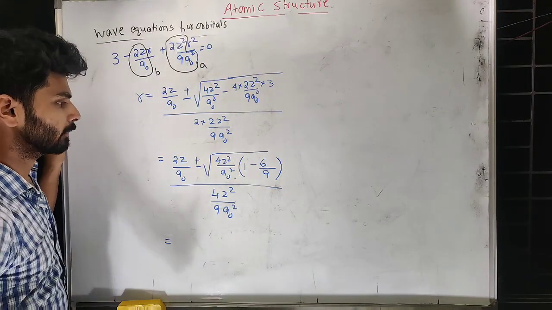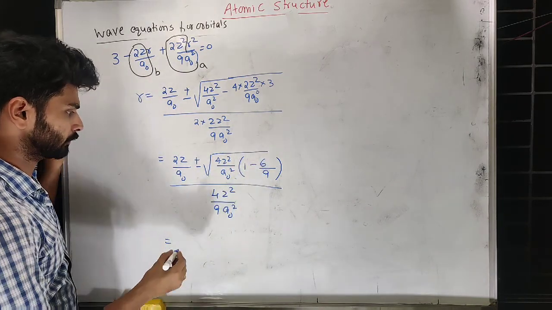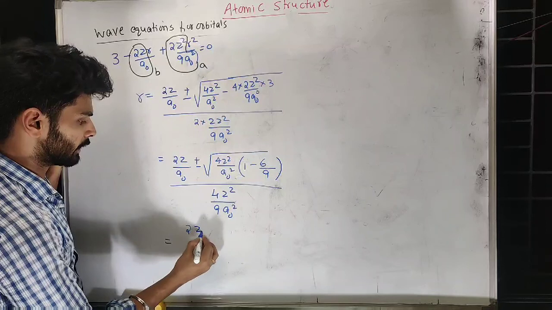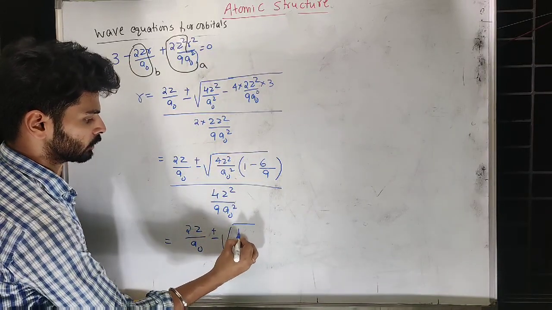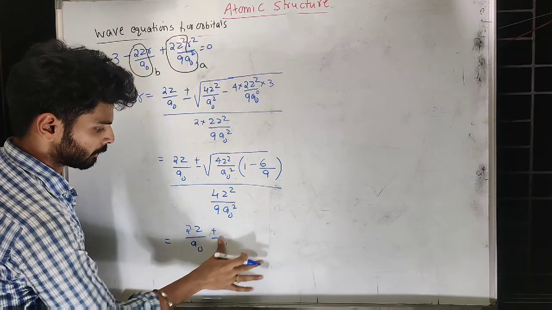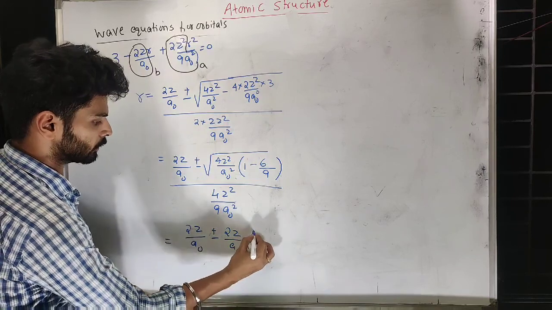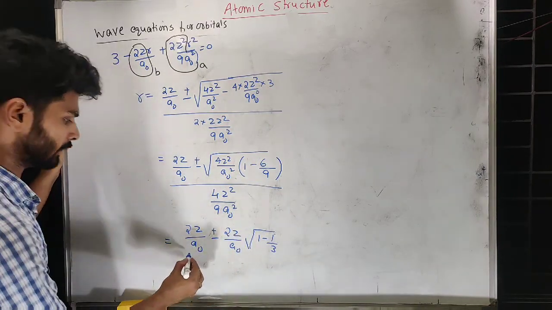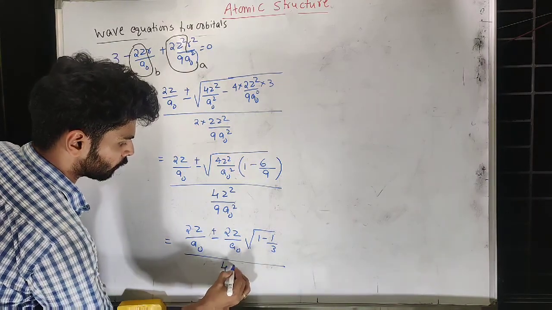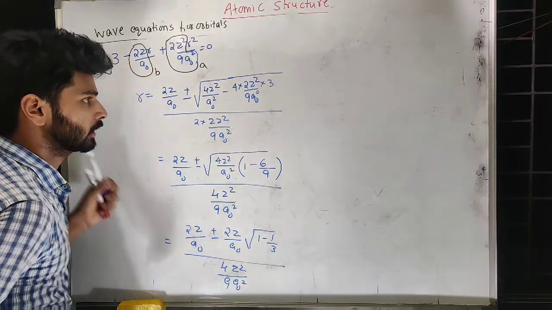So this is 1 by 3. So 2z upon a naught plus or minus, 4z square can be kept out, so 2z upon a naught. Now square root of 1 minus 1 by 3 divided by 4z square divided by 9 a naught square.